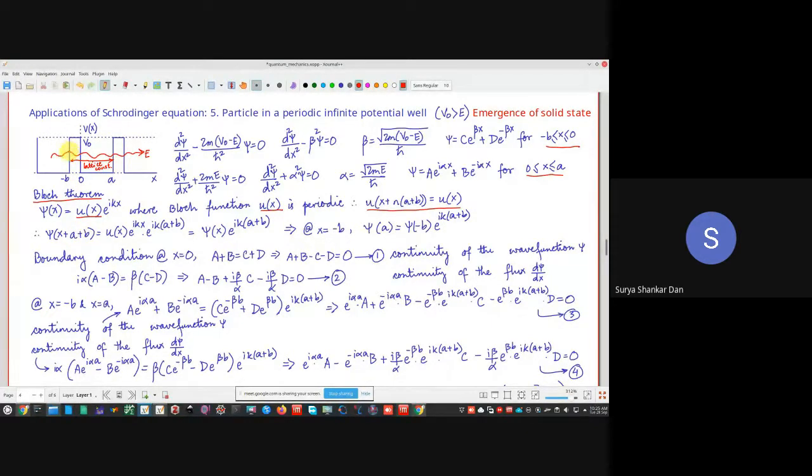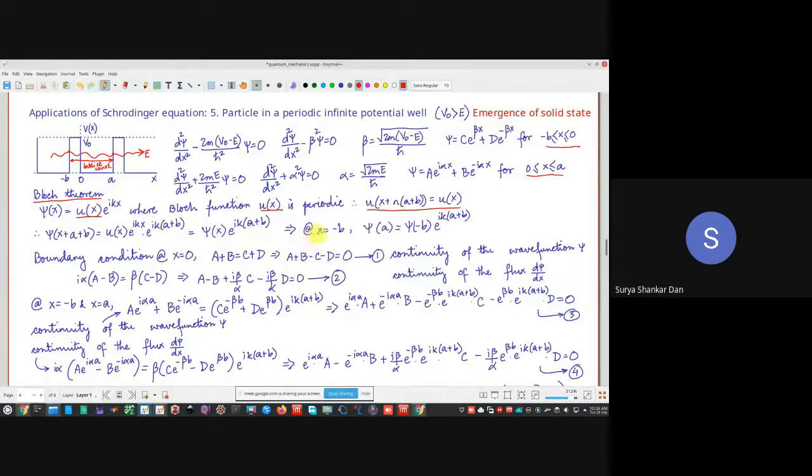of motion over here is exactly the same as the particle state of motion over here, that will only ensure that it is a superposition of the wave functions, and essentially the particles are able to move throughout the crystal without any hindrance. So if that is going to be the situation, then psi(x + a + b) should be equal to psi(x). Now I have done the calculation over here.